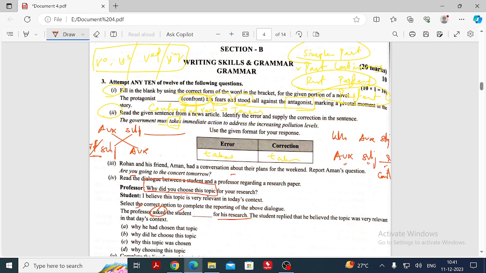Before getting to the question, you should find out what sort of sentence that is. Why did you choose this topic? What sort of sentence is this? Interrogative. What category does it come under? WH question. And next to that you should find out the tense. What sort of tense is that? Yes, my dear, did is there, right? Which belongs to simple past. Simple past means we should change into past perfect.